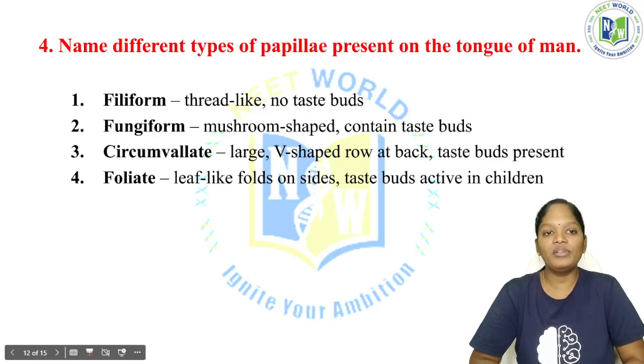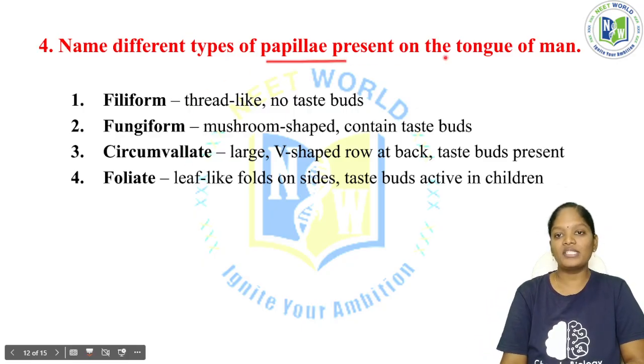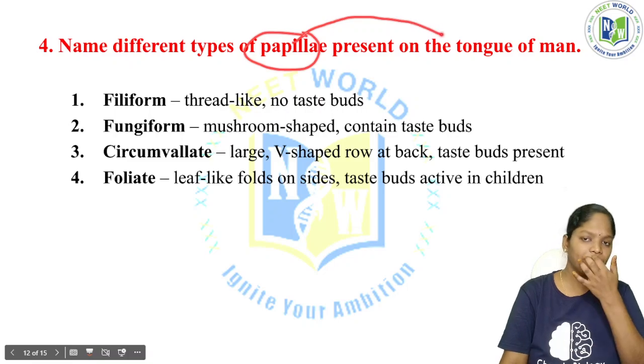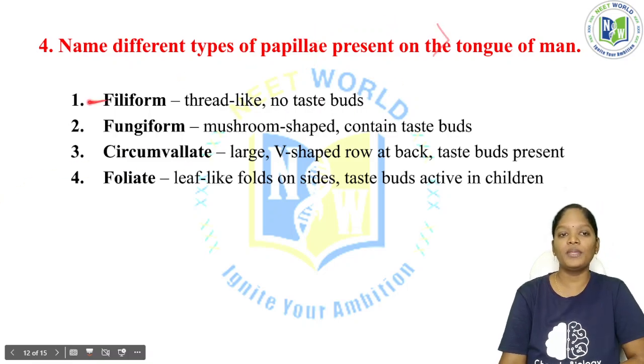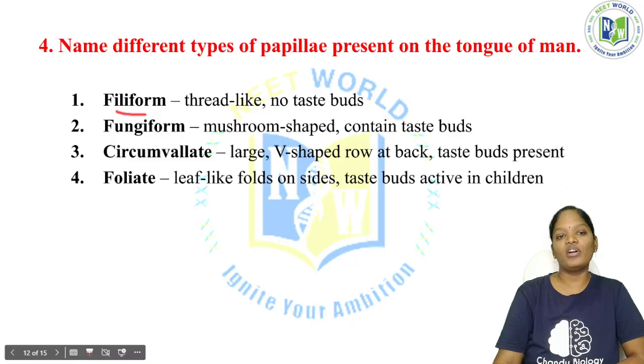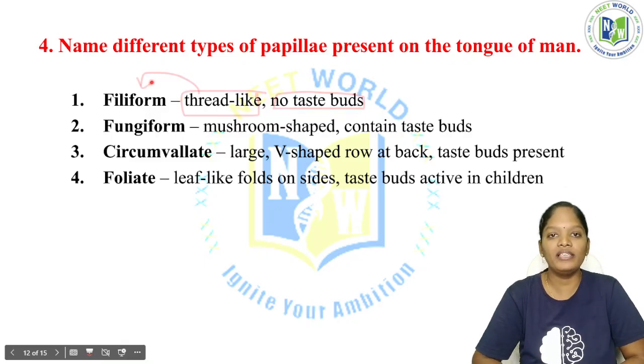Now the fourth question: name the different types of papillae present on the tongue of man. Papillae are structures present on the tongue of human beings. The four different types are filiform, fungiform, circumvallate and foliate. The first type is filiform. The filiform looks like a thread, and there are no taste buds within it. It is thread-like in nature, so that type of papillae is filiform.